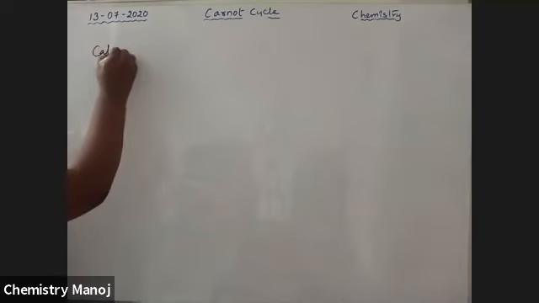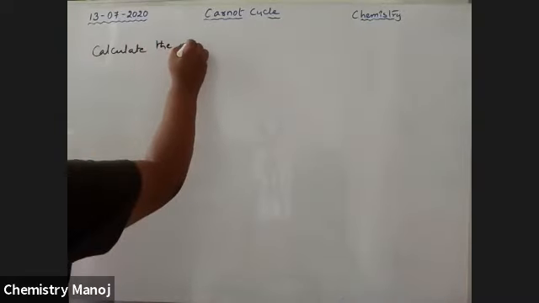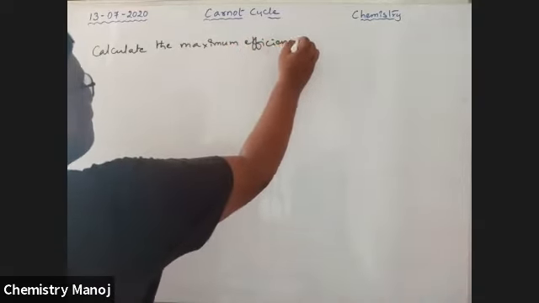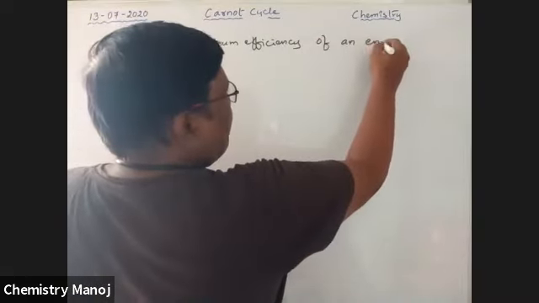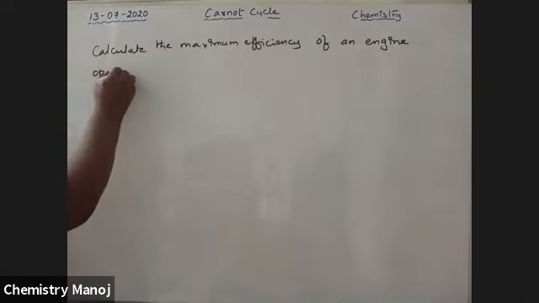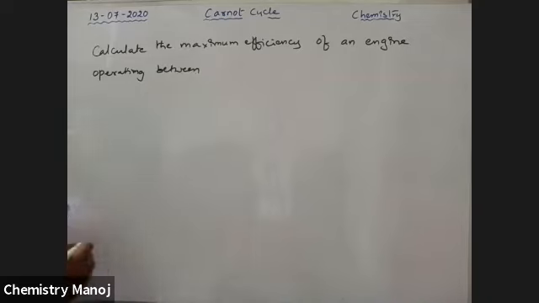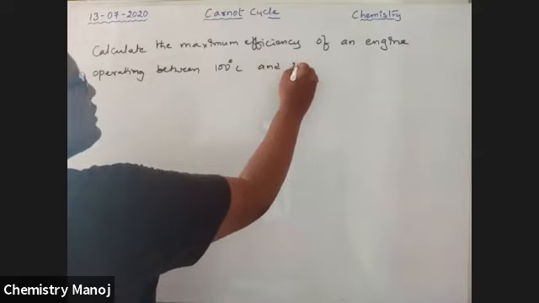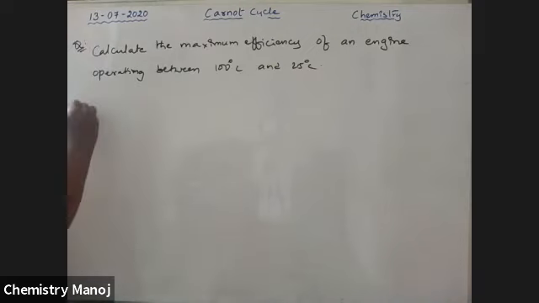Calculate the maximum efficiency of an engine operating between 100 degrees centigrade and 25 degrees centigrade. So this is the question. So tell me the answer.